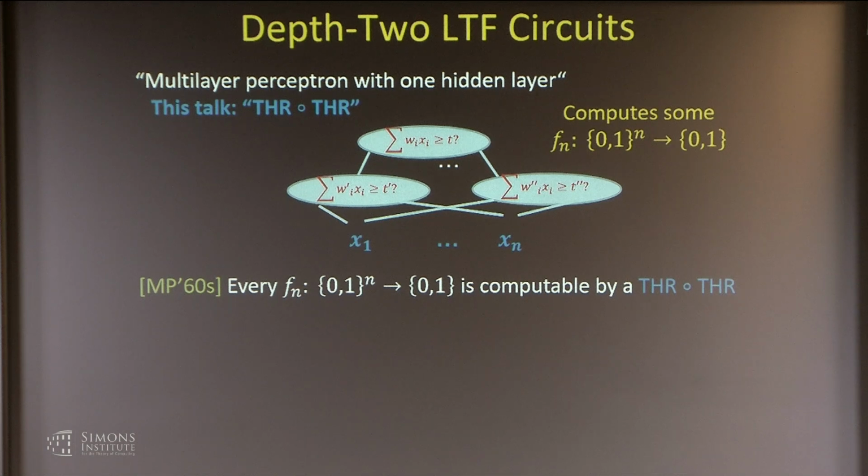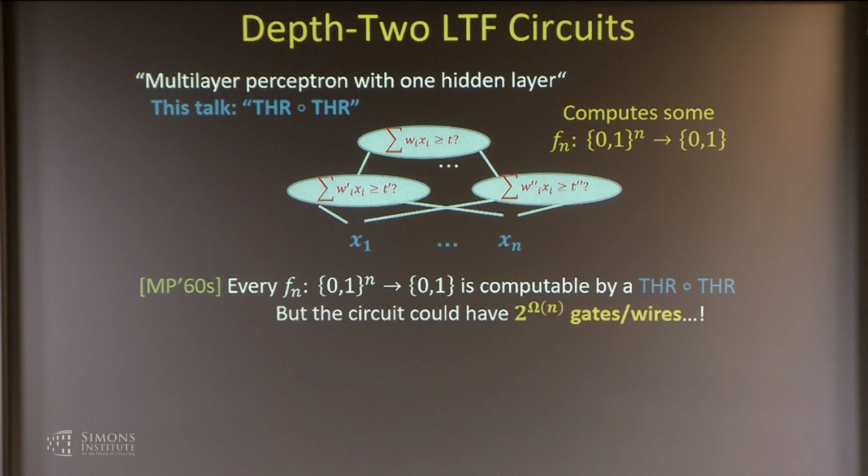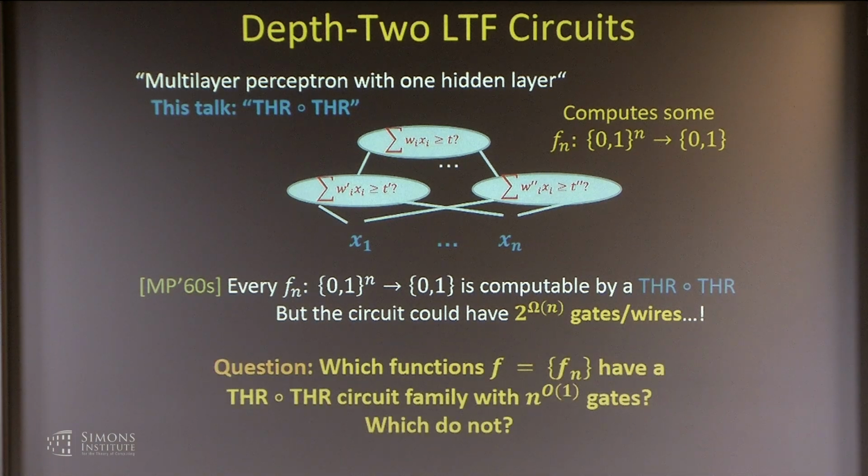So just a very short history of things here. Every function is computable by threshold of threshold, but it could have exponentially many gates or wires. It's not hard to see this. So one question is, which functions, thought of as infinite families of Boolean functions, have a threshold of threshold family with polynomially many gates?